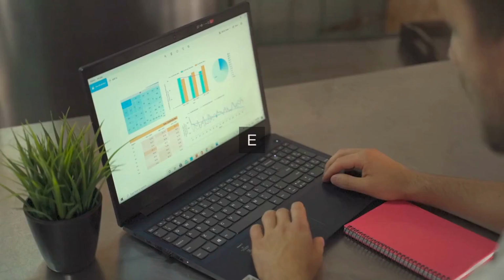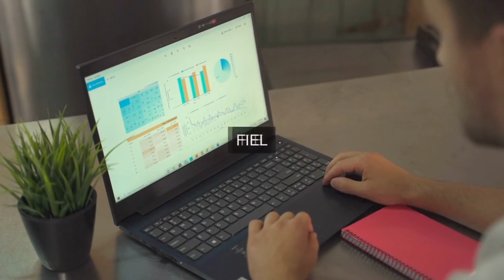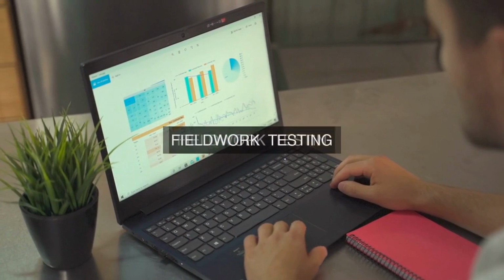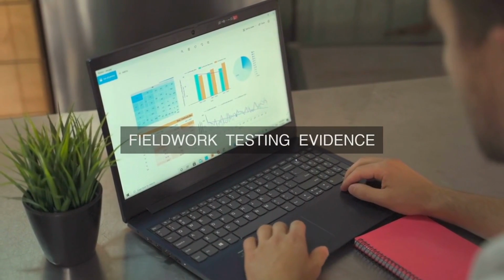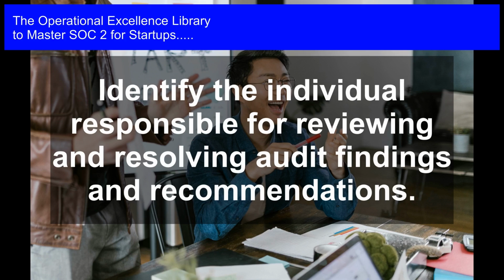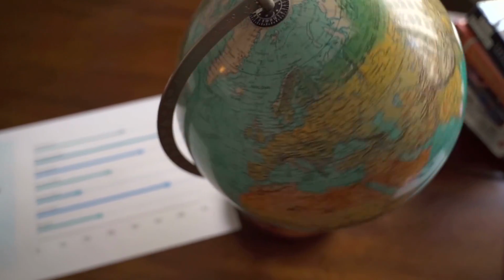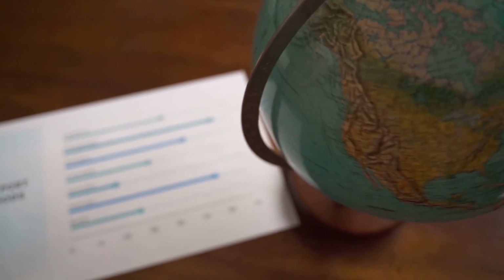Reporting phase. The lead auditor will compile the audit findings, identify deficiencies, and draft the SOC 2 report. The startup's management team will review and respond to the audit findings, implement remediation efforts, and oversee the reporting process. The project manager will ensure that the report is completed on time and that all stakeholders are informed.